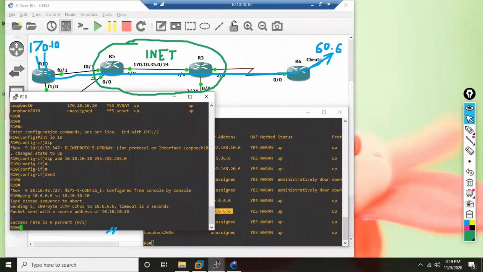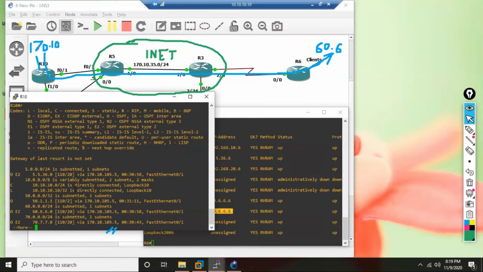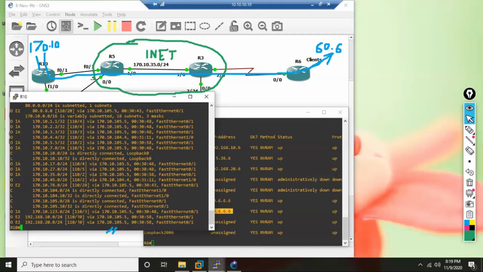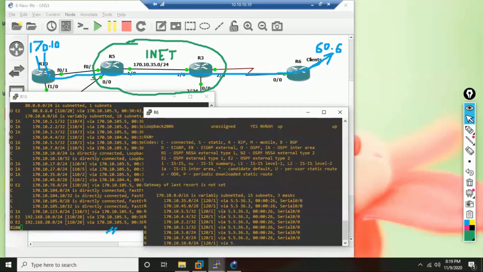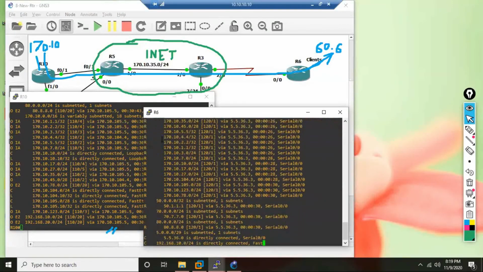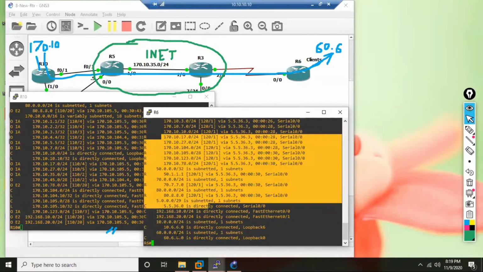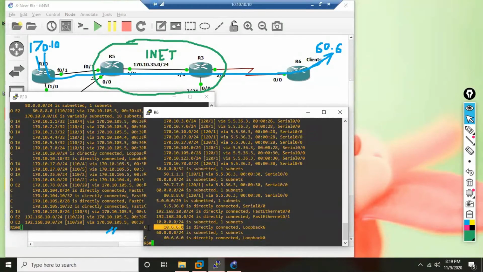Why? The first reason is that R10 does not know the route. If I do show IP route, there is no route for 10.6. So R10 does not know how to forward. In the same way, R6 also does not know how to forward. If I do show IP route on R6, I see only public IPs. There is not a single private IP, except this one which is directly connected. R6 has no route for private IPs because private IPs are not allowed on the internet.